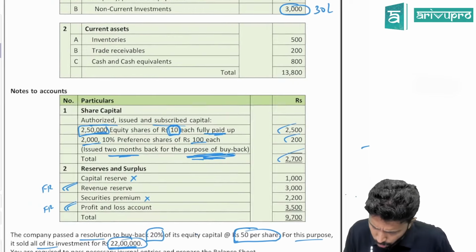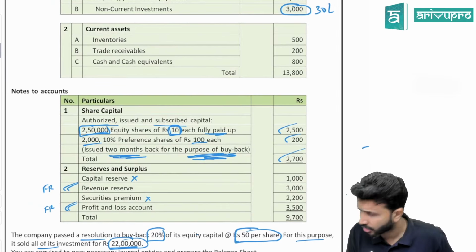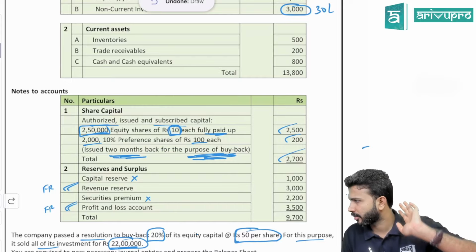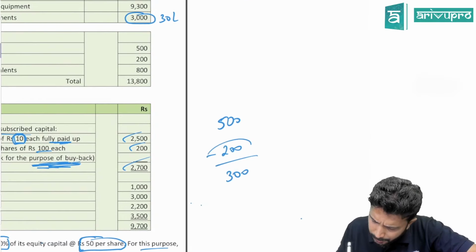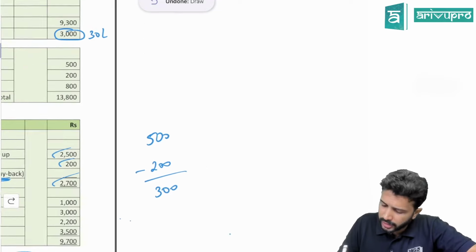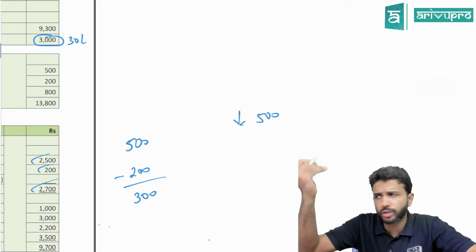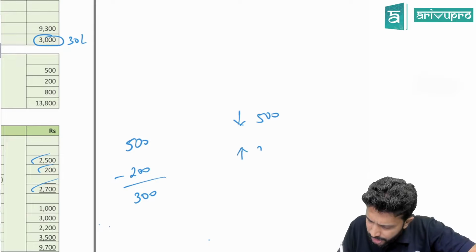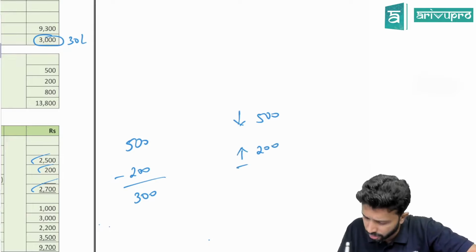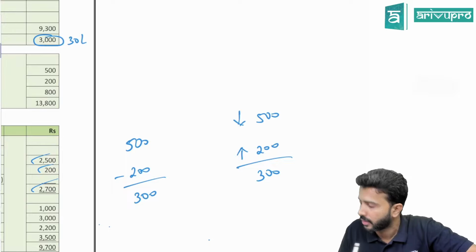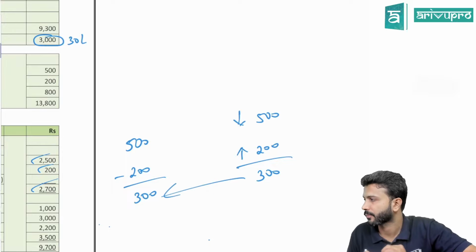Have you issued any new preference shares? Yes, you issued them 2 months back, for the purpose of buyback itself. When you issued preference shares, your capital increased by 200. So how much gap is still remaining? 300. For that, you create CRR. That's all.